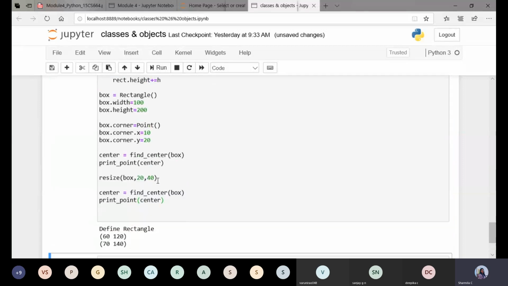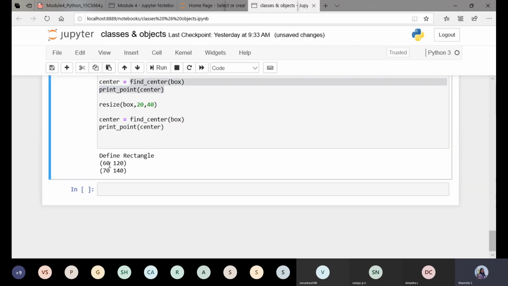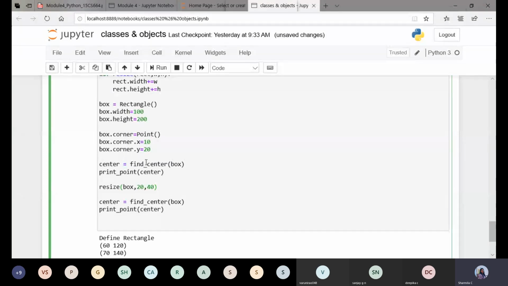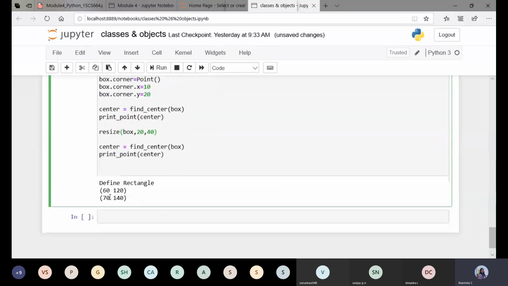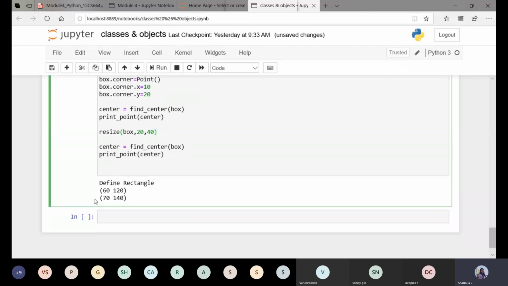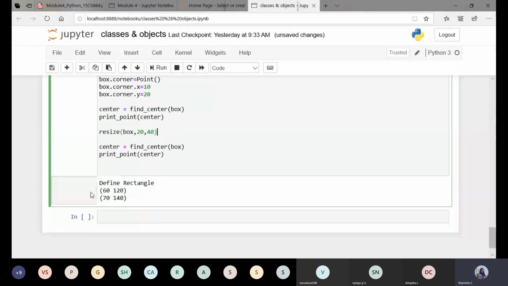Now just run the program. You can see here. Fine. So first, before resizing it, the value is 60 and 120. After resizing, I'm adding 20, then followed by 40. Why? 20 plus 10 is 100. So once again see, if I take half the value, it would be represented in decimal, but since I have given g here, it is going to represent an integer value. So that's why we are getting 70 followed by 140. You just change the format specifier here, and you can see the values in decimal point form.